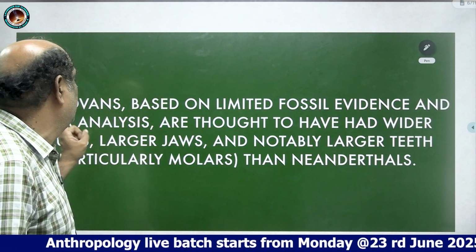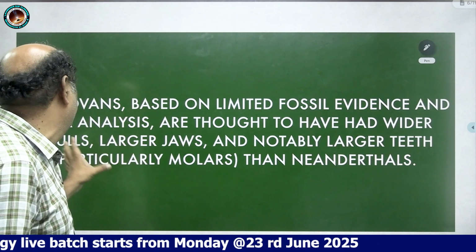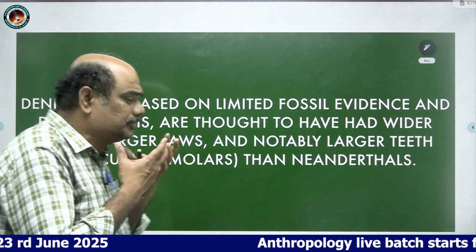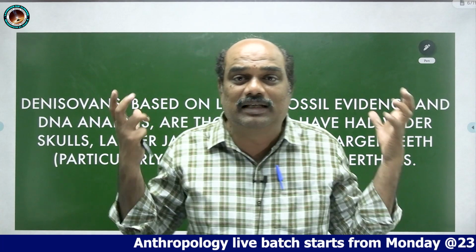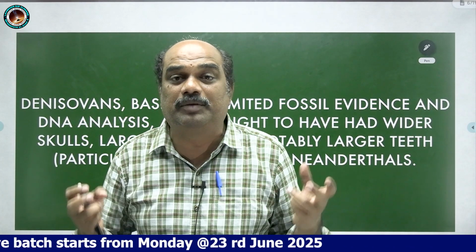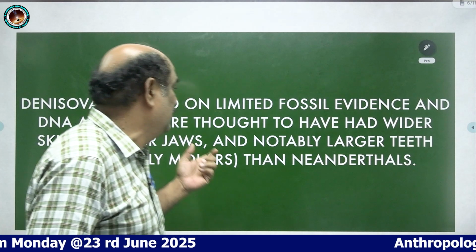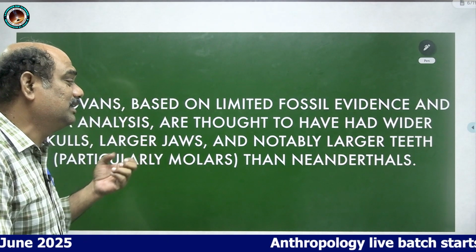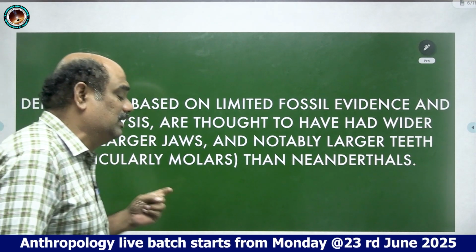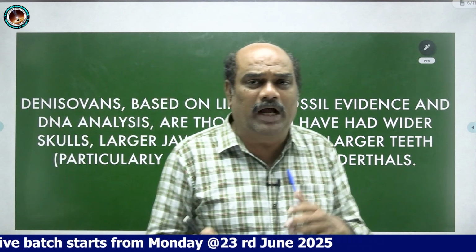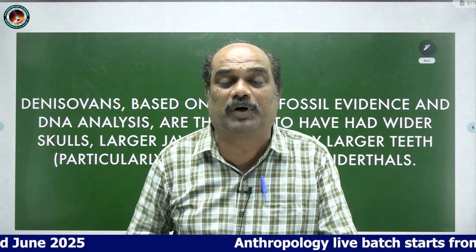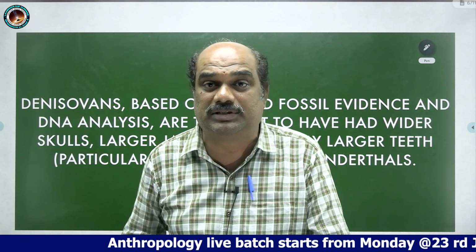Denisovans, based on limited fossil evidence and DNA analysis, are thought to have wider skulls. If the skull is larger in size, automatically we can infer the brain might be bigger. They have wider skulls, larger jaws, and notably larger teeth, particularly molars, than Neanderthals. So when compared to the Neanderthals, Denisovans have multiple distinguishing features. What are the main important features seen in Denisovans?